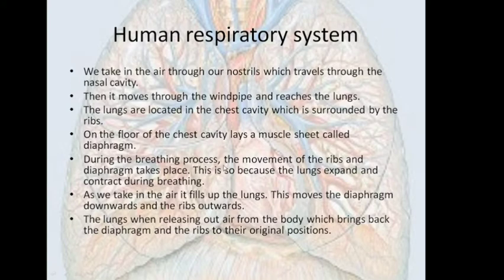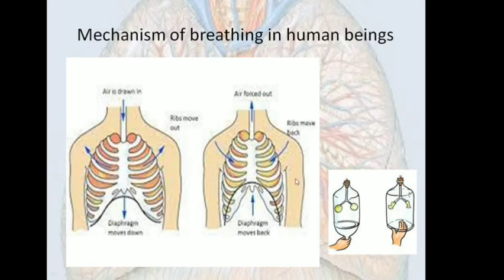Now, during the breathing process, the movement of the ribs and the diaphragm takes place. This is so because the lungs expand and contract during breathing. As we take in air, it fills up the lungs. This moves the diaphragm downwards and the ribs outward. When releasing air from the body, the diaphragm and the ribs return to their original position. So let us see how this happens. So this is the structure of our chest cavity during inhalation and during exhalation. Let us compare it with this model.